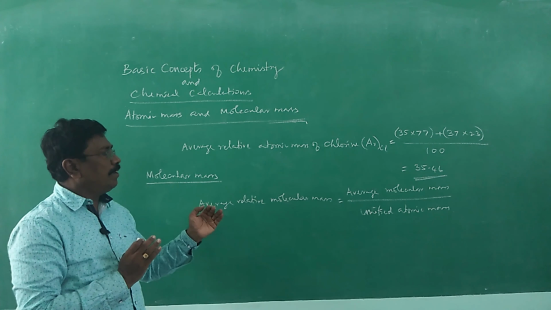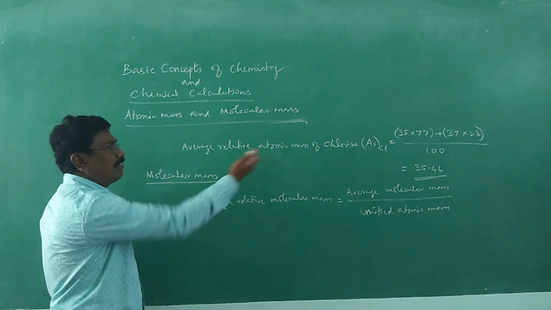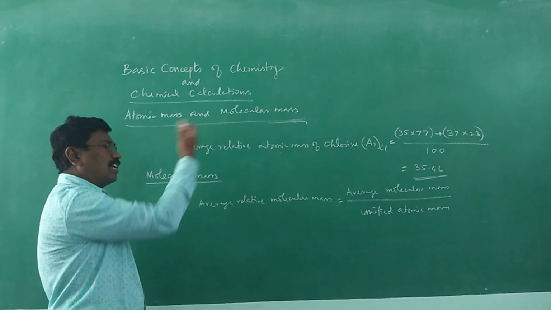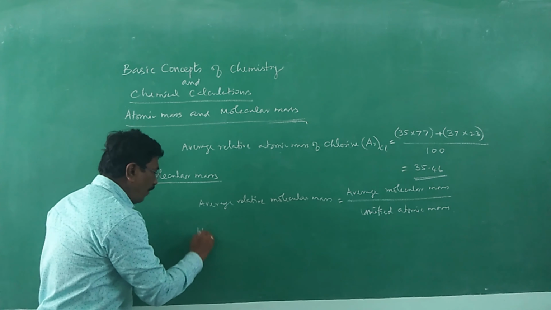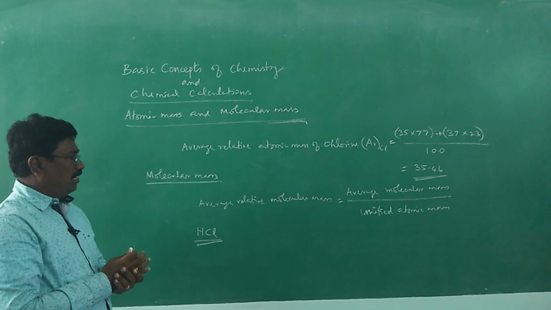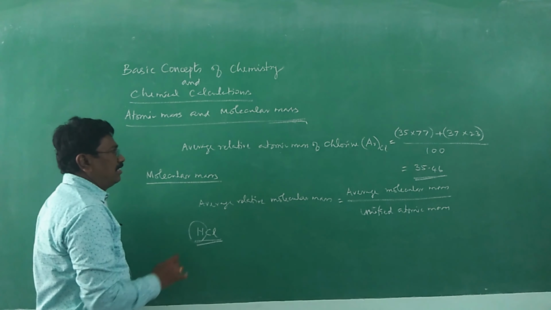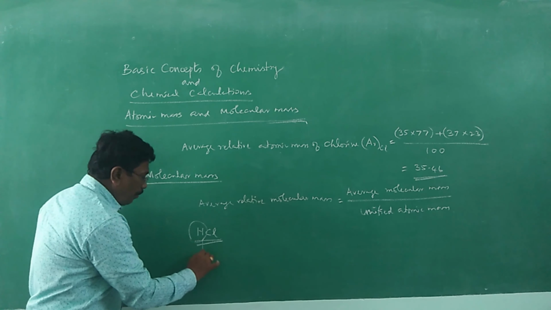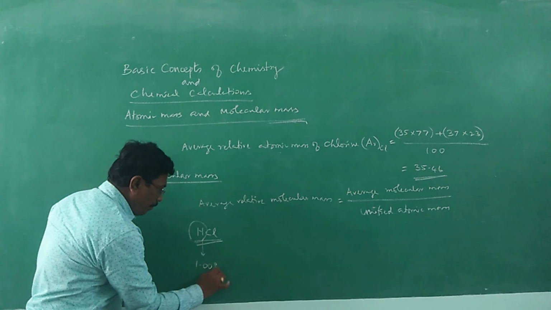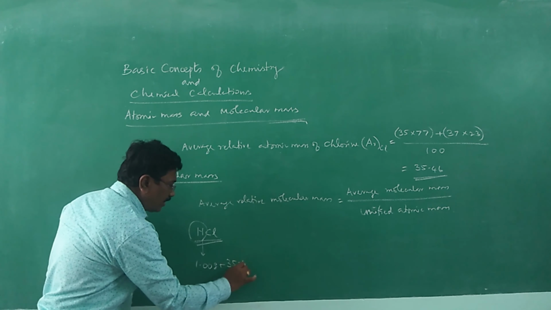But usually, how do we get the average molecular mass? For example, earlier we calculated for chlorine and for hydrogen. If we are asked to find the average relative molecular mass for hydrogen chloride, the average relative atomic mass for hydrogen is 1.008 and for chlorine it is 35.46.